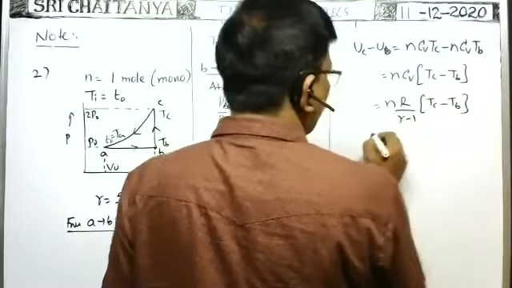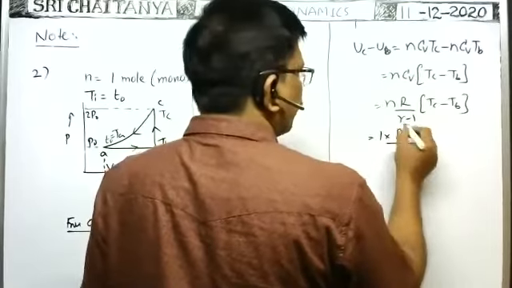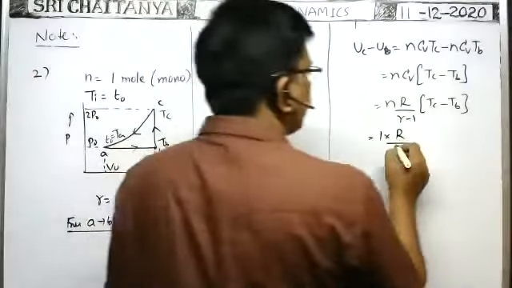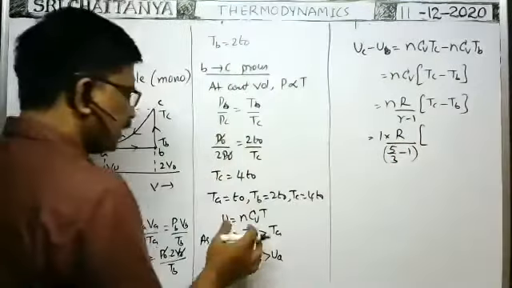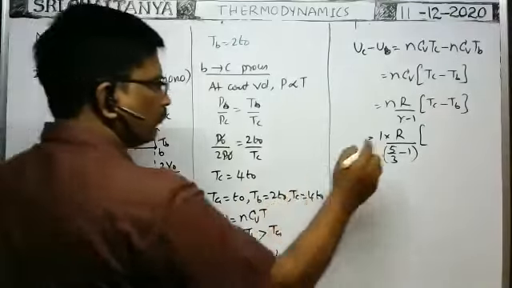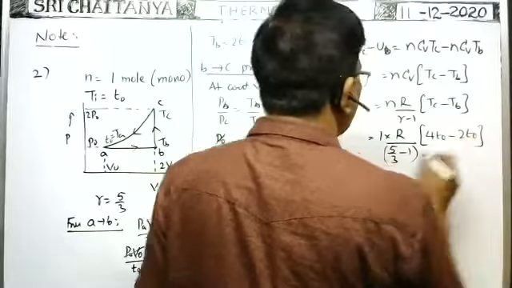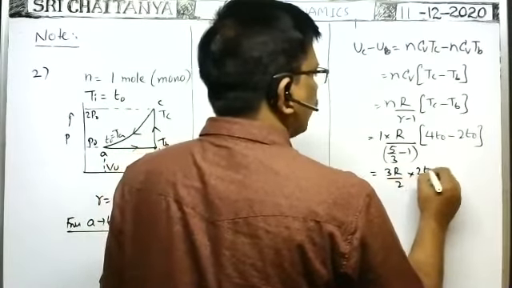Now substitute the values. n is 1, and the answer is given in terms of R only. Gamma in this case is 5 by 3. So you write 5 by 3 minus 1, into TC, which is 4T naught, minus TB, which is 2T naught. Therefore, 3R by 2 into 2T naught.